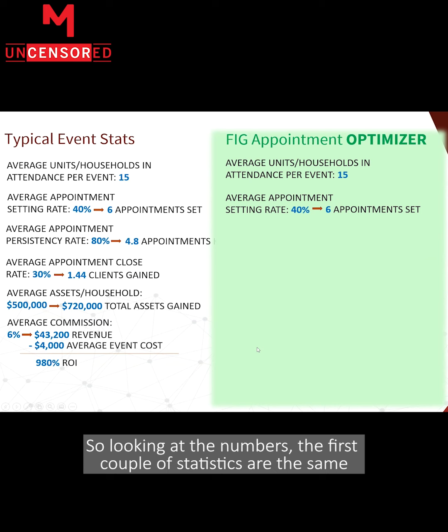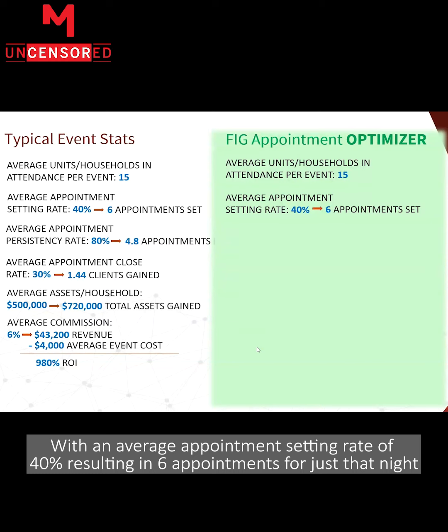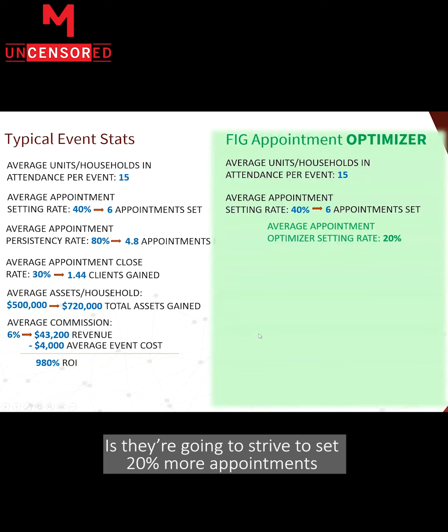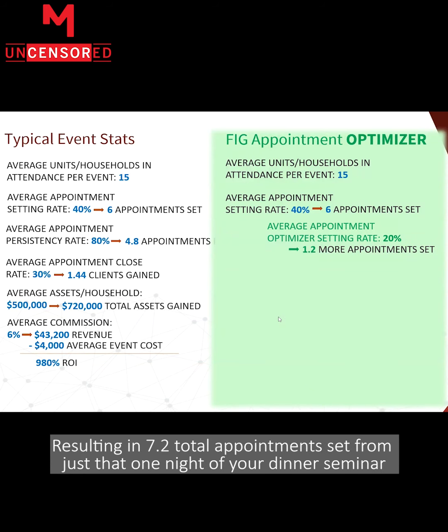So looking at the numbers, the first couple of statistics are the same. We're still going to get on average 15 households in attendance with an average appointment setting rate of 40%, resulting in 6 appointments for just that night. Now, where FIG's Appointment Optimizer comes in is they're going to strive to set 20% more appointments, which means in this scenario, they've booked an additional 1.2, resulting in 7.2 total appointments set from just that one night of your dinner seminar.